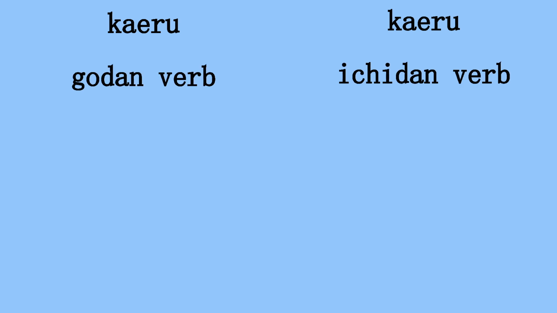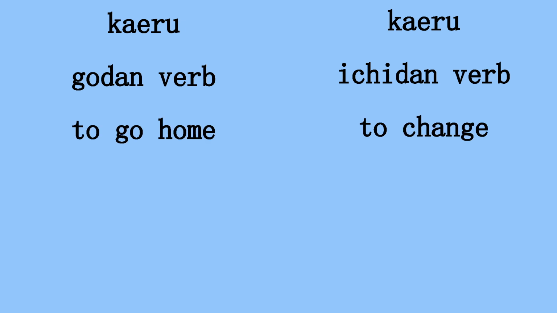But what if I tell you that the one on the left is a Godan verb and the one on the right is an Ichidan verb? They also have two completely different meanings. The one on the left means to return, and the one on the right means to change. This difference only becomes clear if you show them written with kanji and kana.